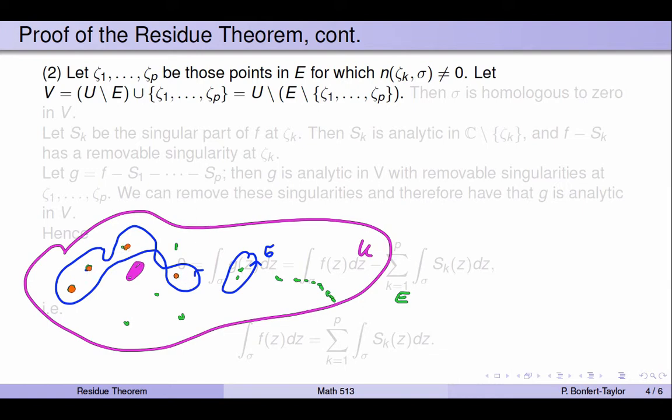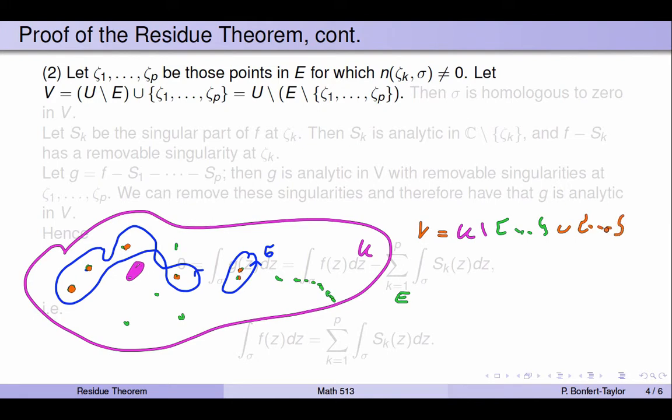So those are added back into U. So V is equal to U minus the green stuff, but with the orange stuff added back in.